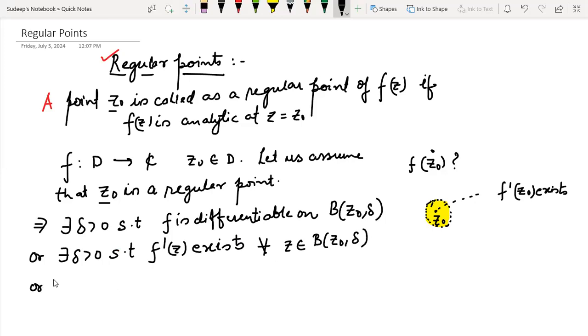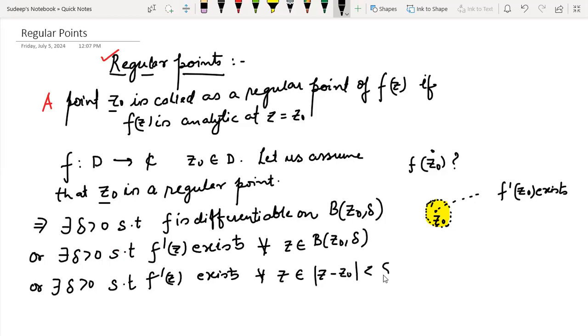Or if you want to write it a little more simply, there exists some del greater than 0 such that f dash z exists for all z with modulus of z minus z naught less than del, whichever way suits you. So z naught is called a regular point if the function is analytic at that point. It implies that the function must be differentiable in some neighborhood containing that point z naught.